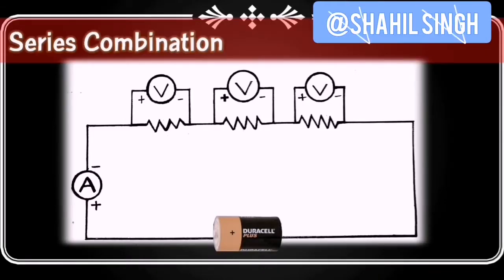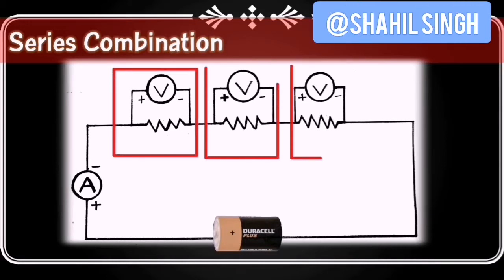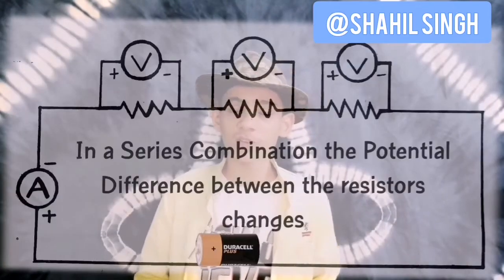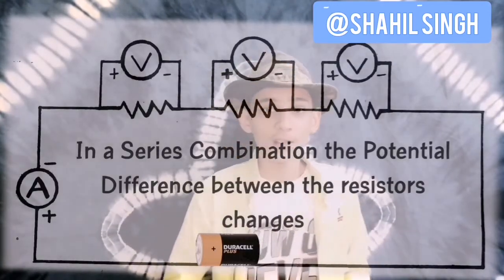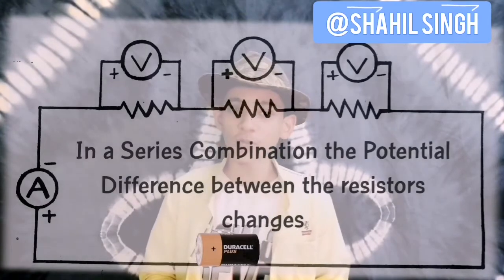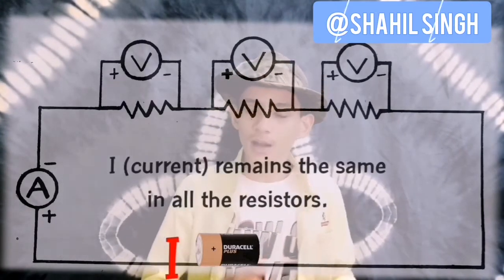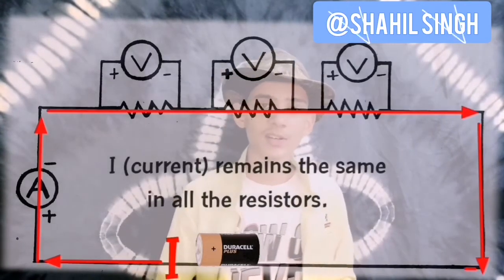So let's again make a connection in series connections. By looking at this diagram, you may have guessed from the voltmeters, because every resistor has its own voltmeter, that every resistor has its own potential difference, and you are absolutely right. That means in a series combination, the voltage or the potential difference changes and the current through each of the resistors stays the same.